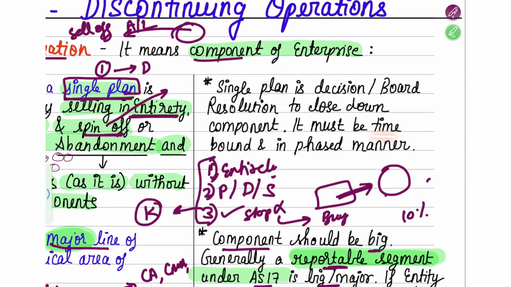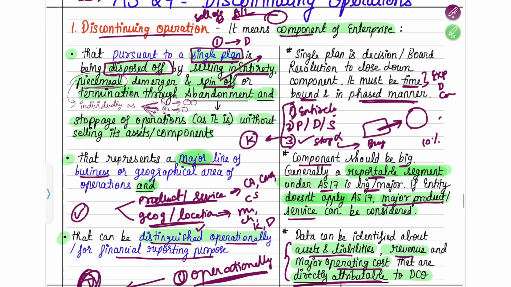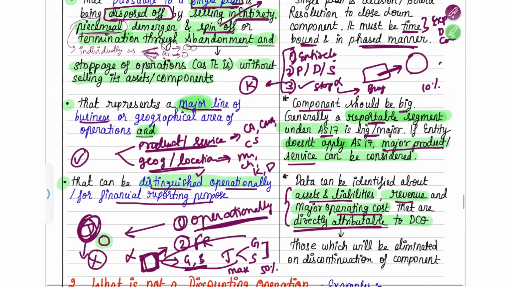Here it must be time bound and in a phased manner. That means you must know the expected completion of this process of discontinuation, in how much time this component is going to be discontinued. You must be time bound, you must know at least the expected date, and it should be in a phased manner, planned properly. So this was about discontinuing operations.